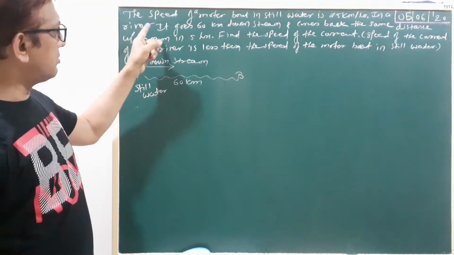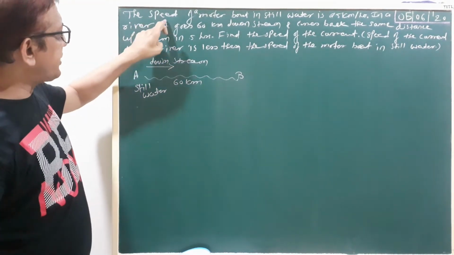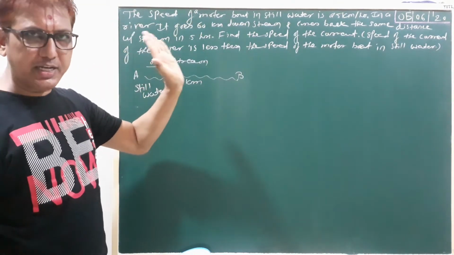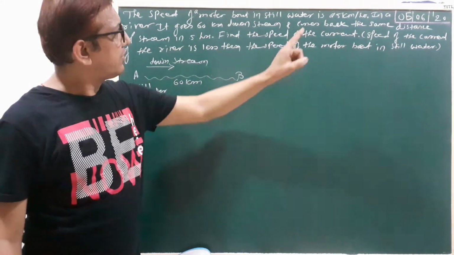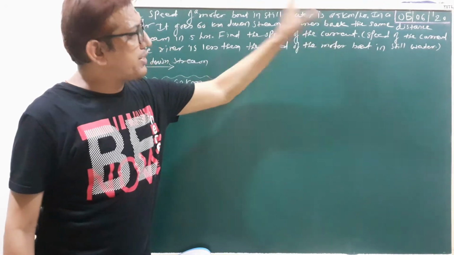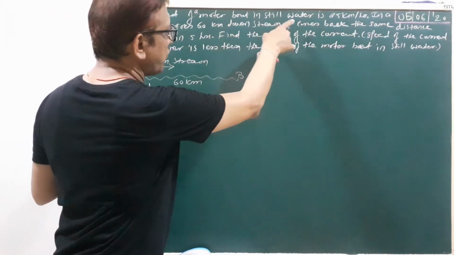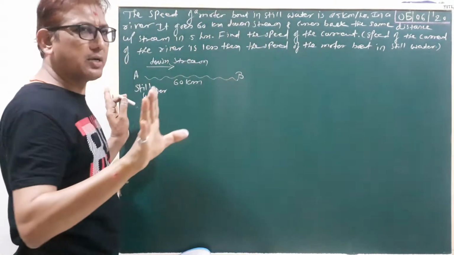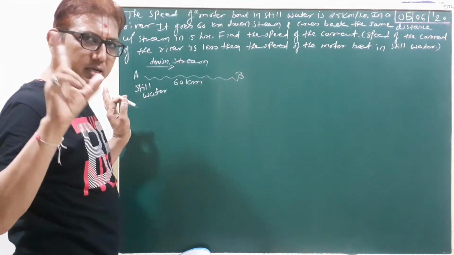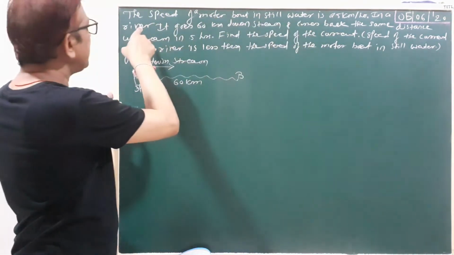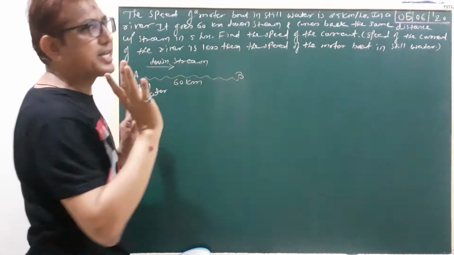Here we write the question, most important question. First we read this question. The speed of a motorboat in still water is 25 km per hour. That is, in 1 hour the total distance covered by the motorboat is 25 km. In a river, it goes 60 km downstream.